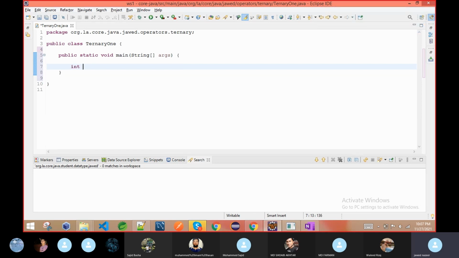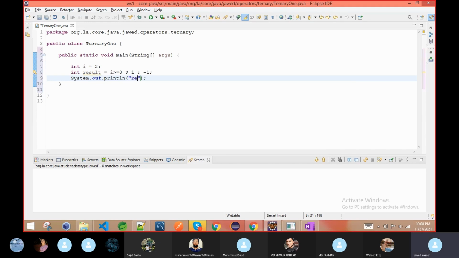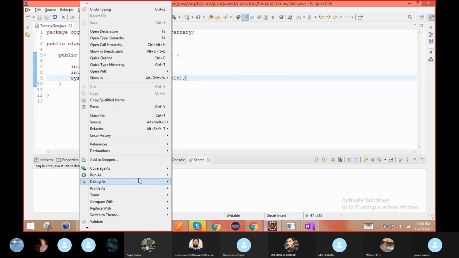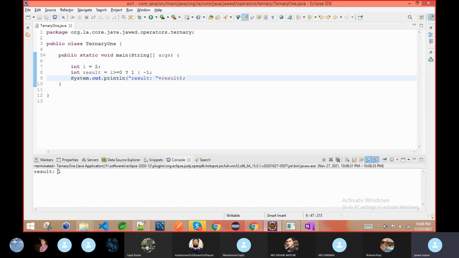Let me write some examples, like int i equal to 0 or 2. Then suppose I am writing int result is equal to, if i is greater than or equal to 0, then we have to print 1. If not, then we have to print minus 1. Then we are printing result. Now I will run this code. We got the answer 1.